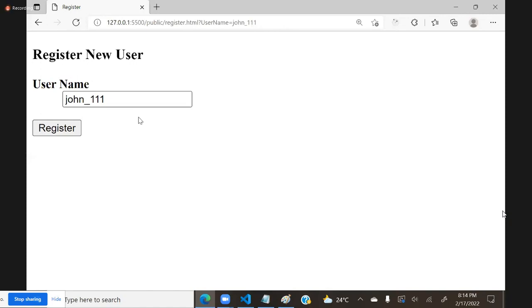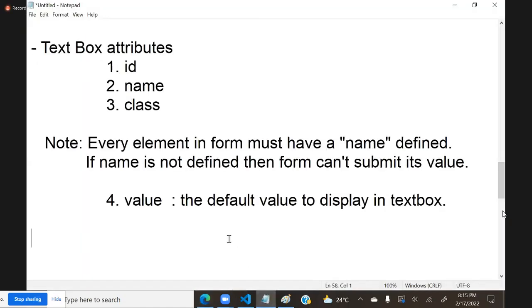This situation comes up regularly in our designing, and in future you will come across it regularly. We don't want a text box to be empty; we want it with some value that you can configure by using value. But the value can be changed. If you don't want it changed, you can use an attribute called read only.